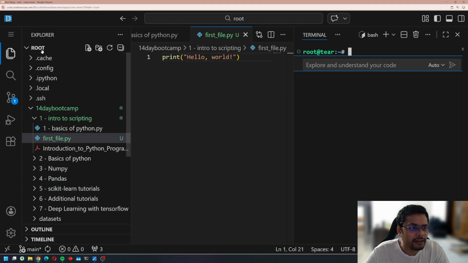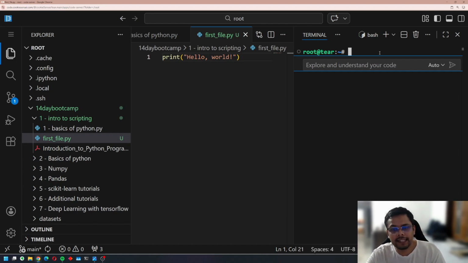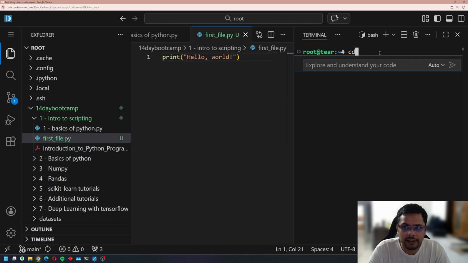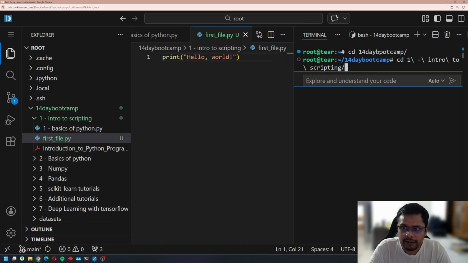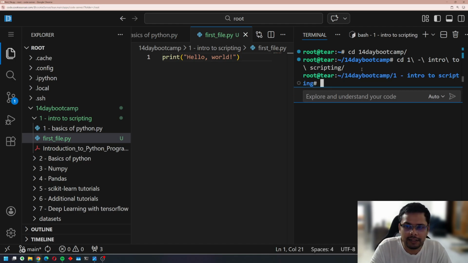So right now, take a look at the directory: root, 14-day bootcamp, then the introduction to scripting folder. We'll be changing the directory to reach this folder. I'll be telling the terminal, hey terminal, change the directory. CD means change the directory from root to 14-day bootcamp. Then from 14-day bootcamp go inside the subfolder called one introduction to scripting. These backslashes actually mean that you are escaping the sequence, but let's not go into that at the moment.